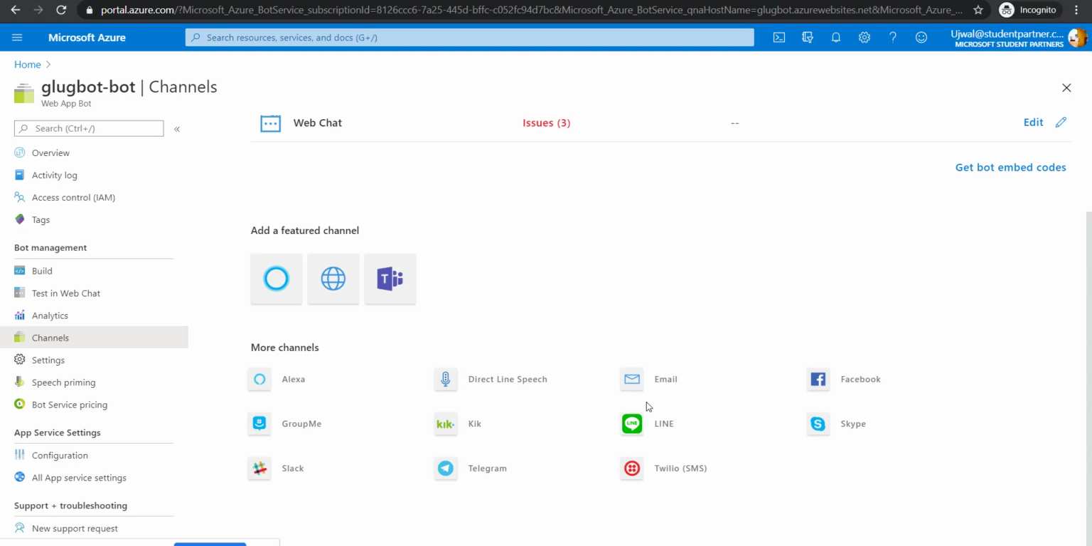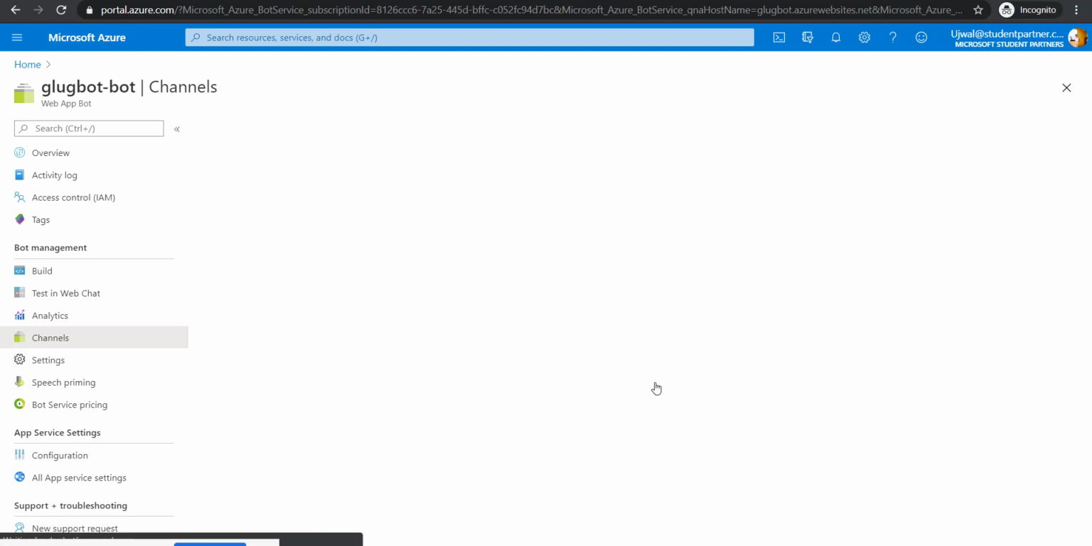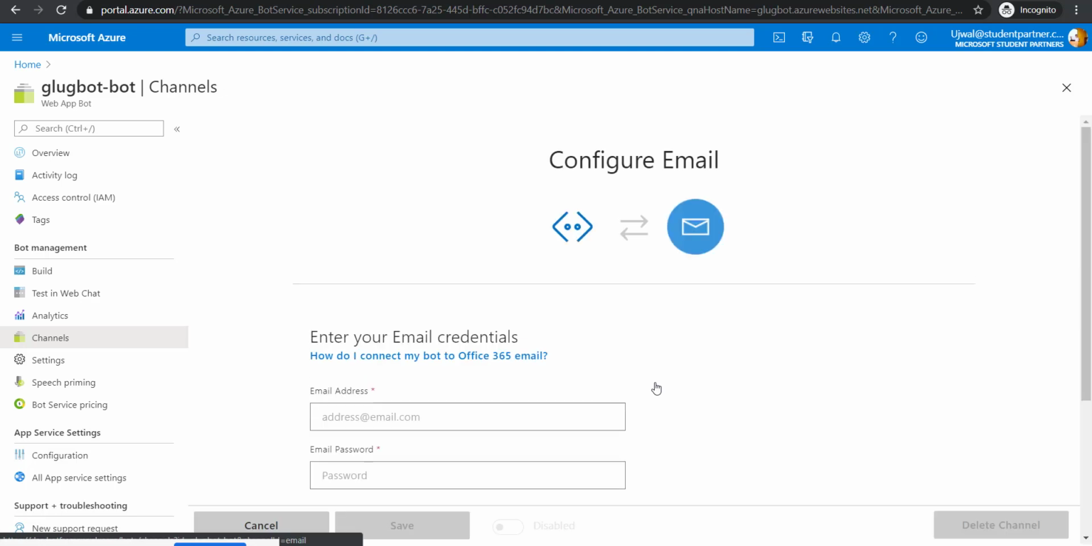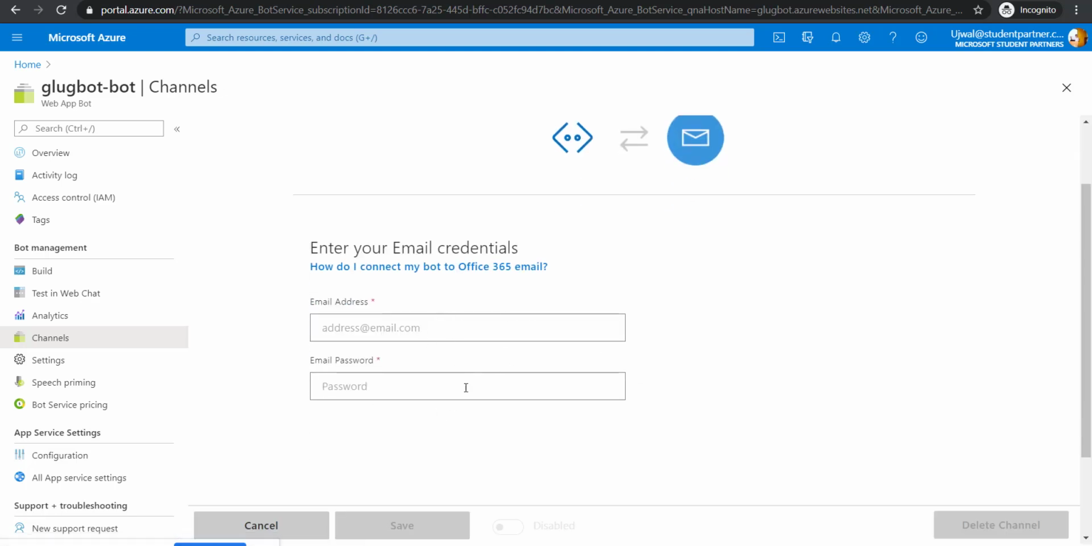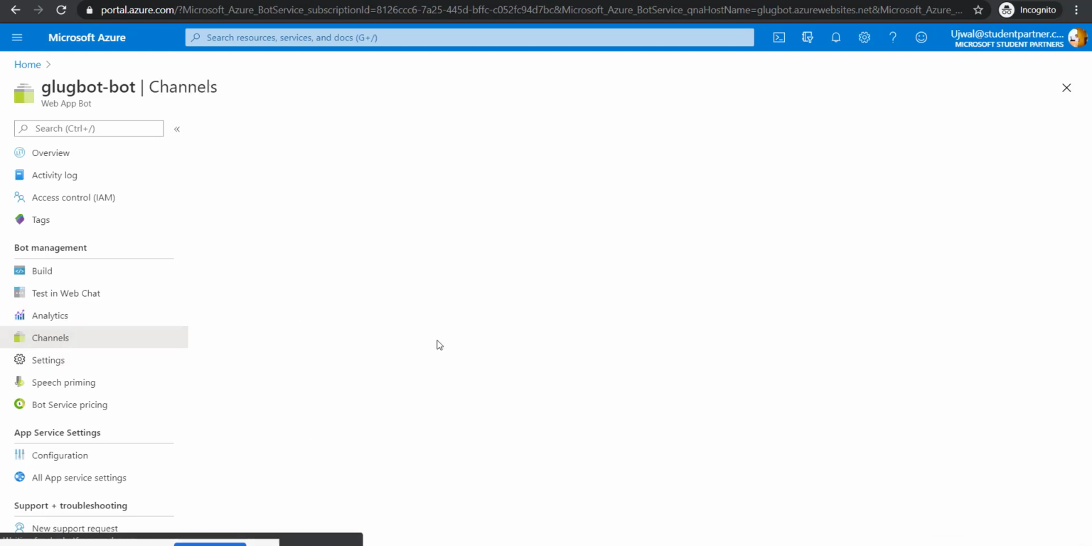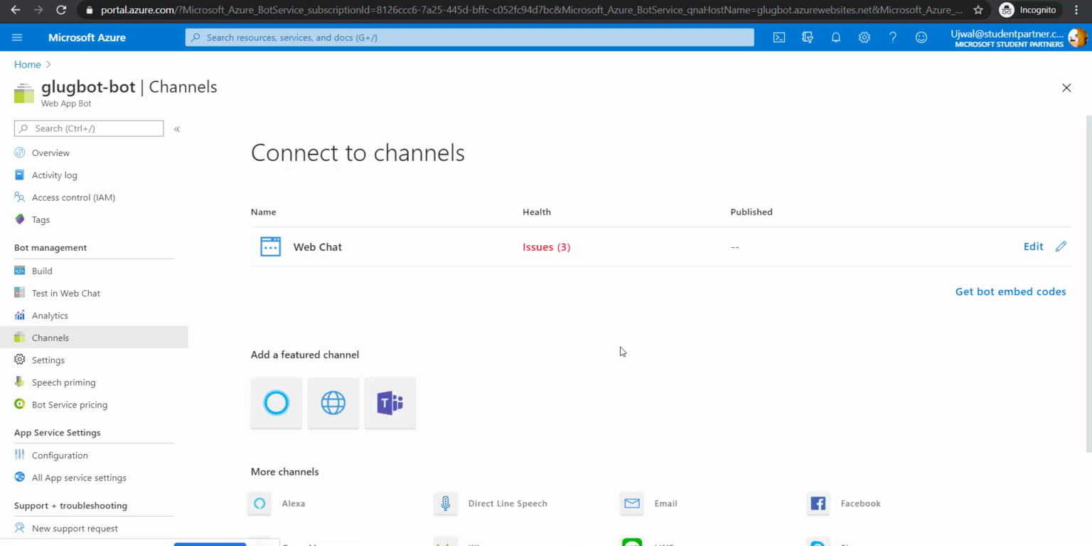So say you want an auto replier in your email, someone asking, hey, how is chili tray? You can put your email ID and password, and anyone sending you an email would get a response automatically on your behalf.